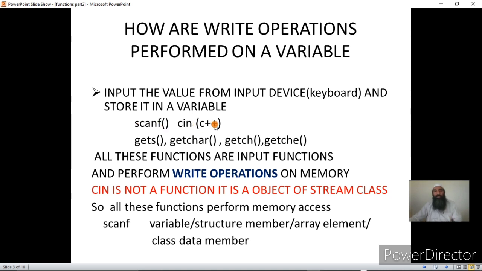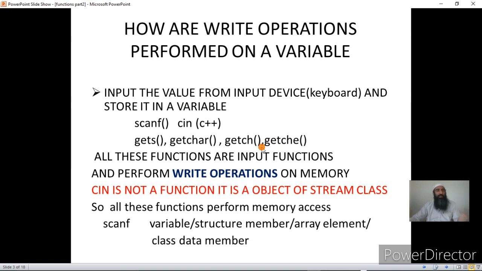And we have got something in C++ that we will see today also, that is cin. It works exactly like scanf, but with the difference that it is not a function. That is the first difference, and the second difference is that it is an object of a stream class, which I'll explain later. And you can remember that we don't have to give format specifiers in cin. Then we can use gets to input strings from the keyboard, getchar to input a single character from the keyboard, and getch and getche. We have used these functions.